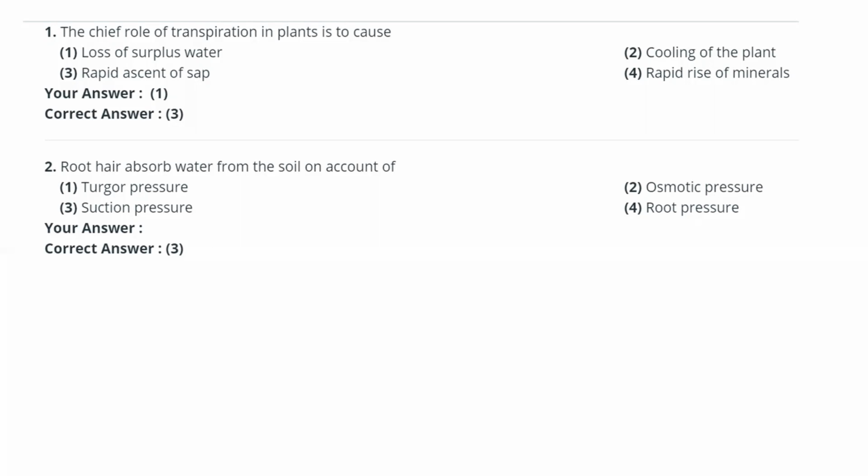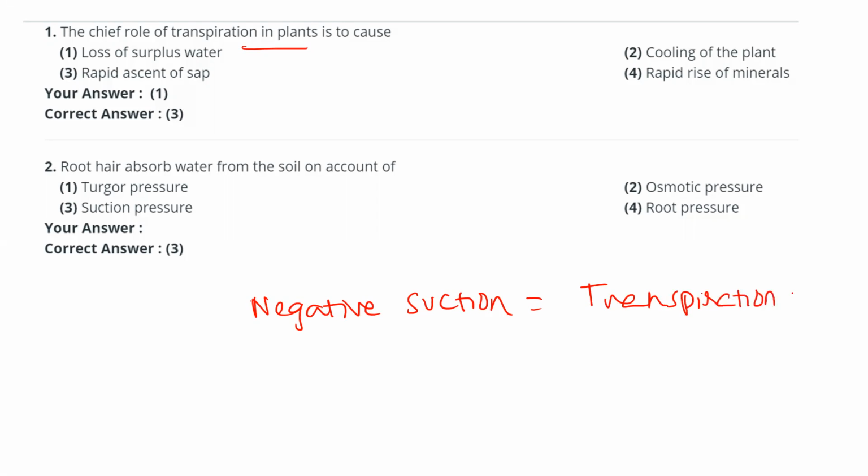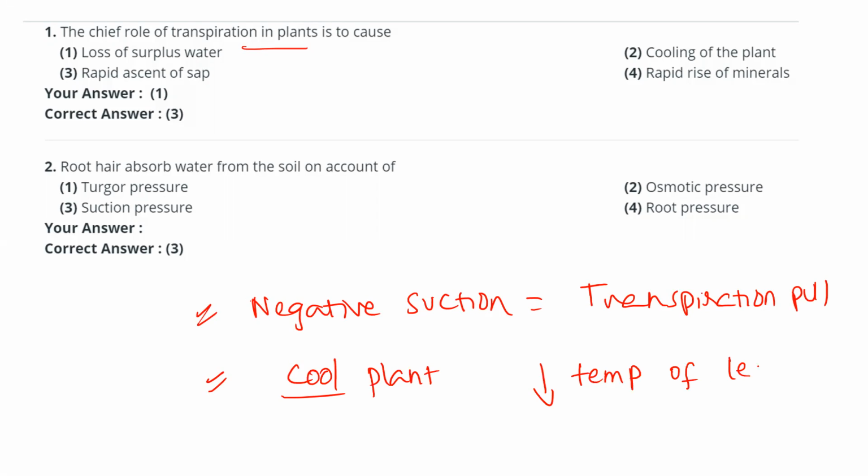First, what is the chief role of transpiration in plants? Transpiration plays many roles. It will create a negative suction. This negative suction we sometimes call transpiration pull. Another aspect of what transpiration is doing is that it will cool the plant. It will decrease the temperature of the leaf surface.